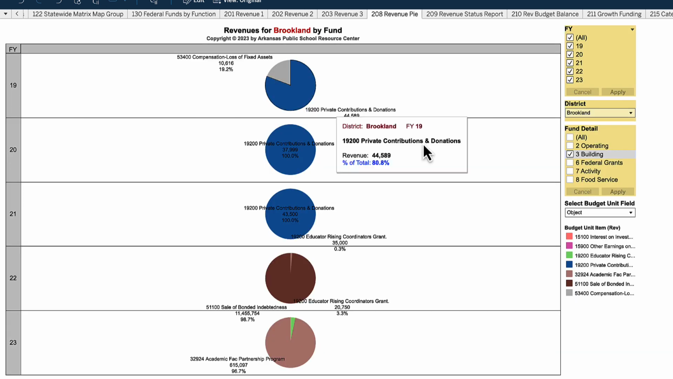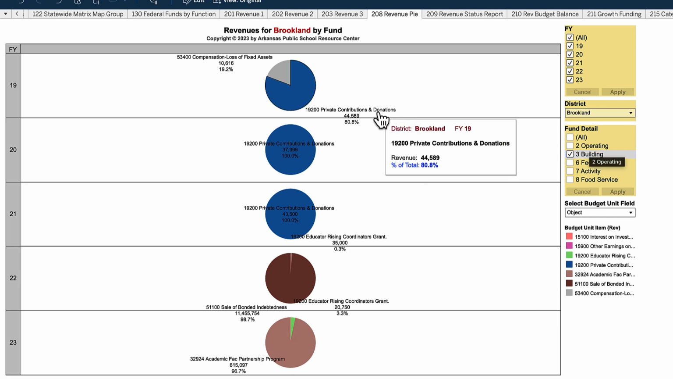So the revenue pie, what we went over today, is CFAM 208. You can look at other scenarios and look at over time by selecting all years and selecting your district. Then you choose different funds if you want to look at them. This was just one example that I found interesting.